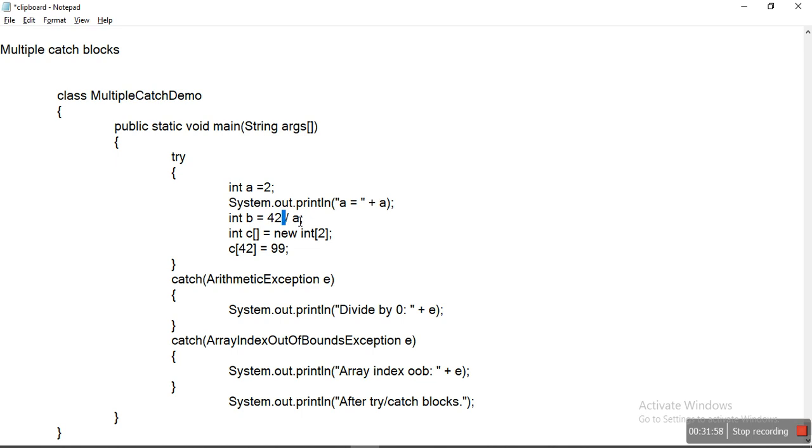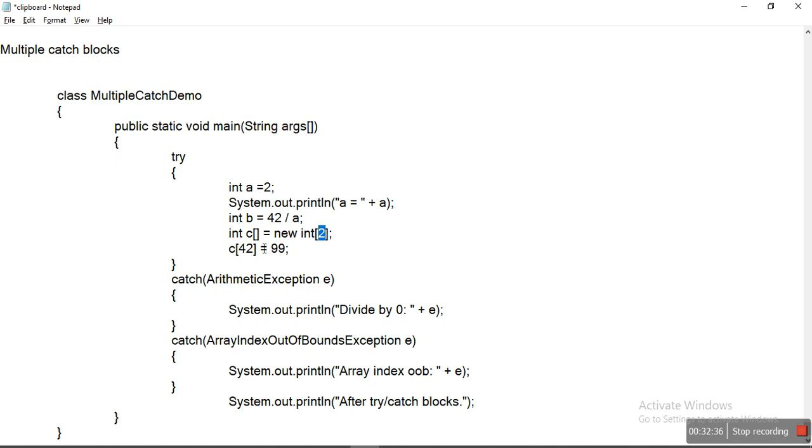So here also there is a division operation. There is a possibility that this division operation may generate an exception of divide by 0, or indirectly an arithmetic exception. Okay, next is int c. The c variable is of type array, and the size of the array is 2. Now here I am assigning 99 at the 42nd index. So this generates an array index out of bound exception, because the size of the c array is 2.